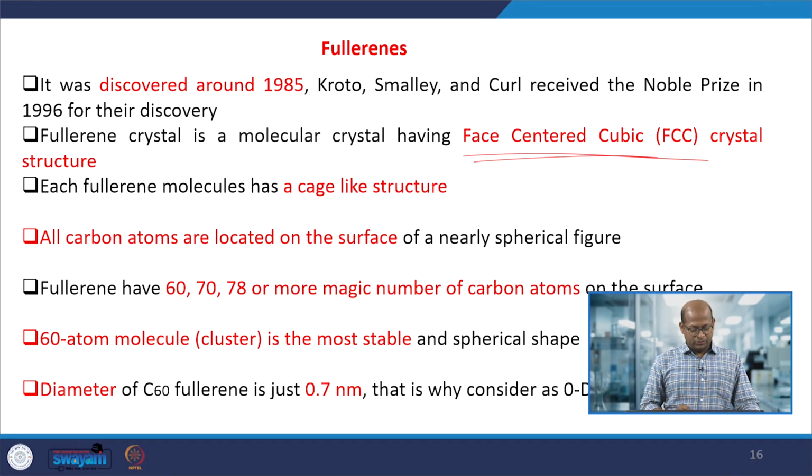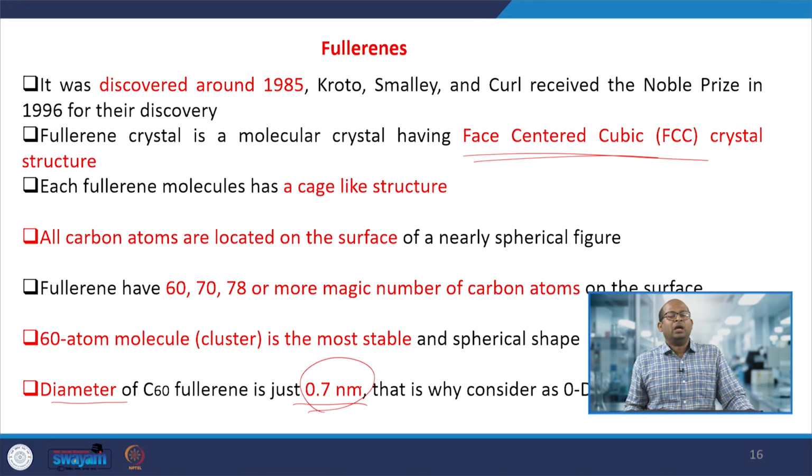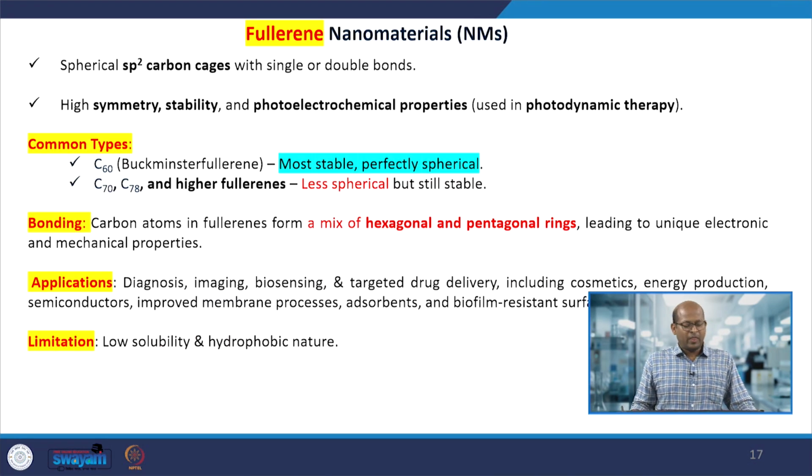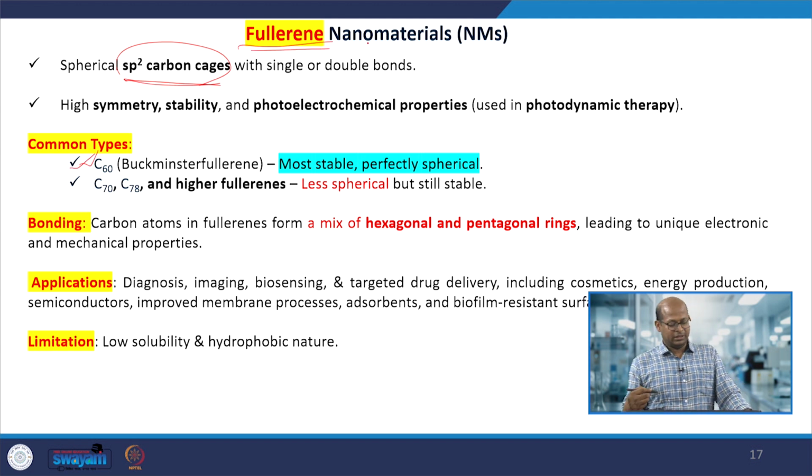Okay. So, in these materials the diameter or dimensions are very small, less than 1 nanometer, about 0.7 nanometer. Therefore, we can say these are 0-dimensional materials also. The carbons are bonded with each other as sp2 hybridized carbons. Mostly when fullerene is synthesized, C60, that number of carbons, is formed. That is mostly stable and perfectly spherical.